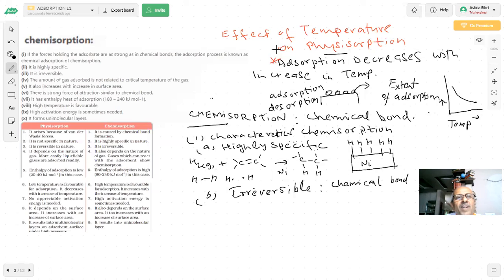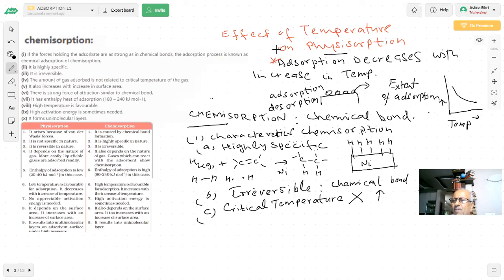The amount of gas adsorbed is not related to the critical temperature. Another important feature you see here, we talked of critical temperature in physisorption, students. Critical temperature. Very important question for physisorption. Have been asked many times. Do we need the critical temperature condition here, students? No, no, sir. Why? Because here you are forming a bond.